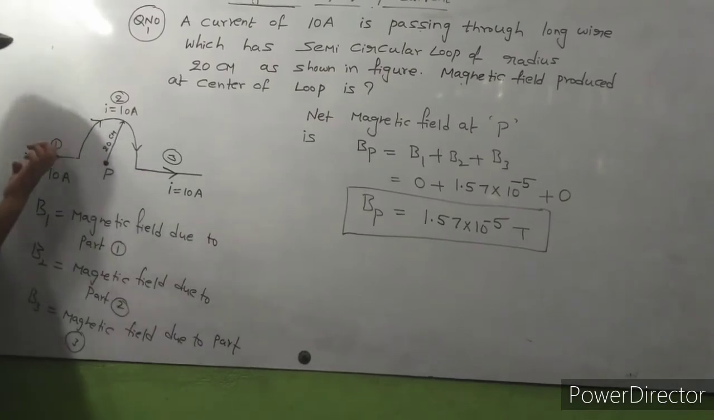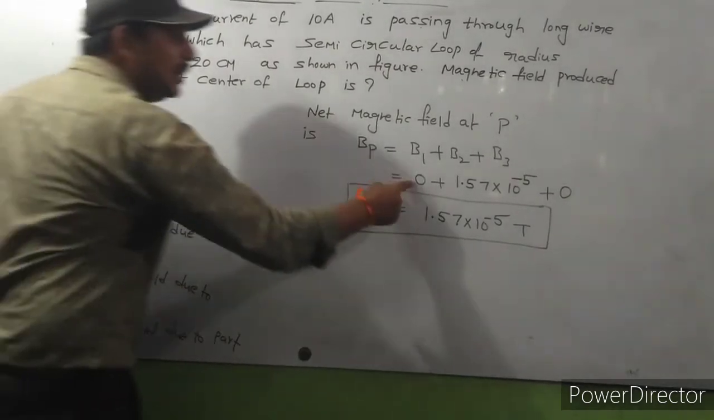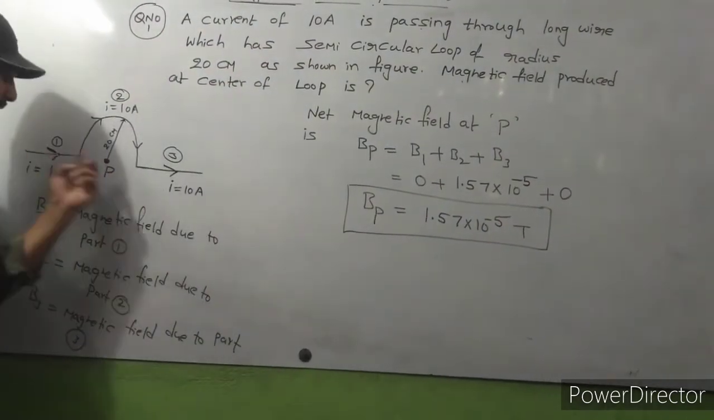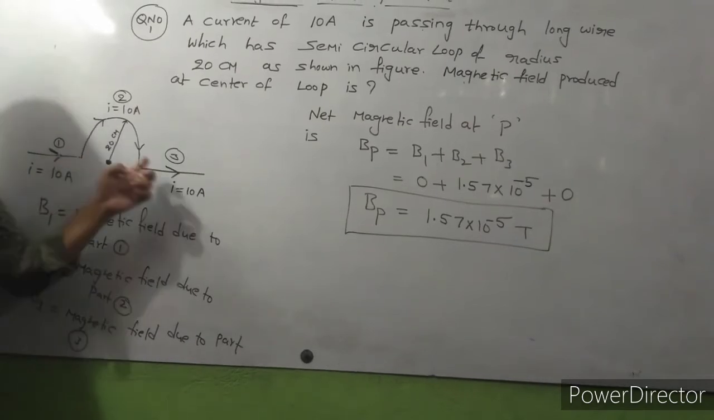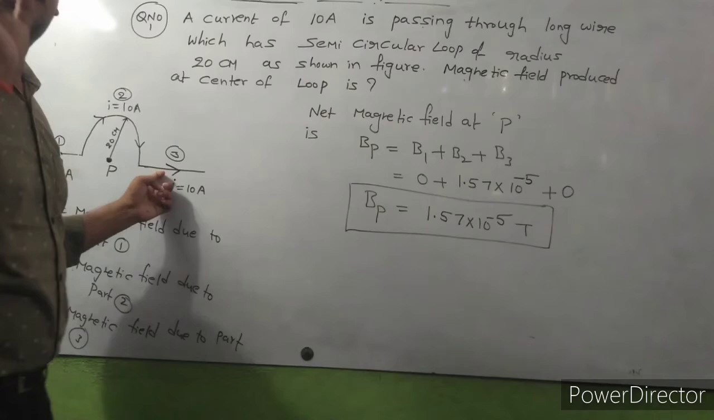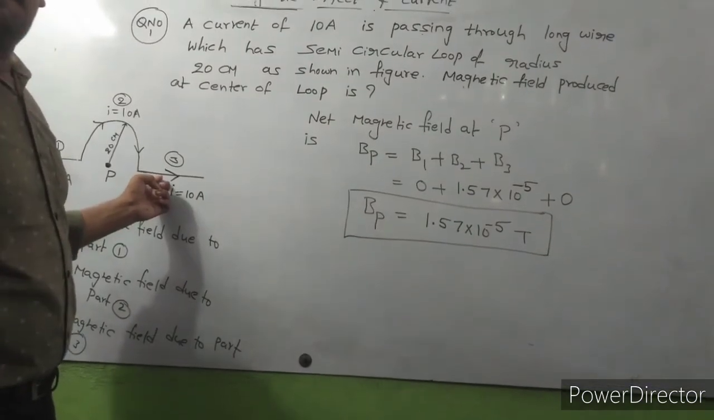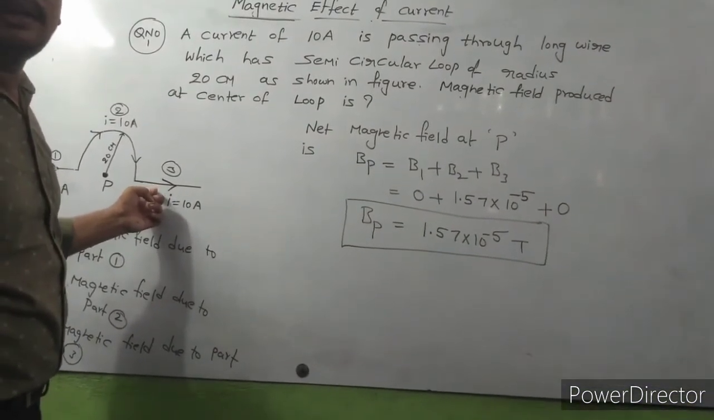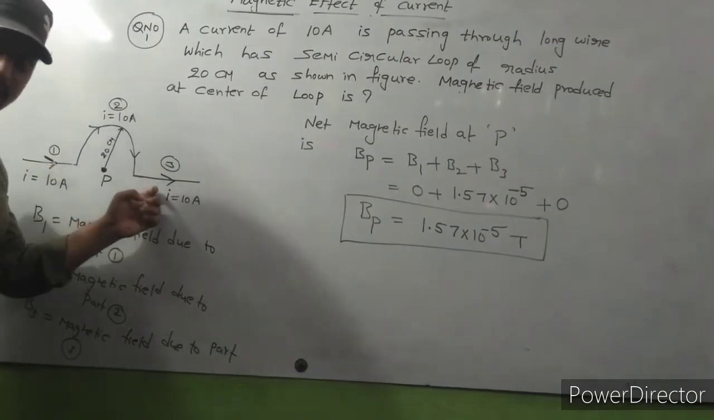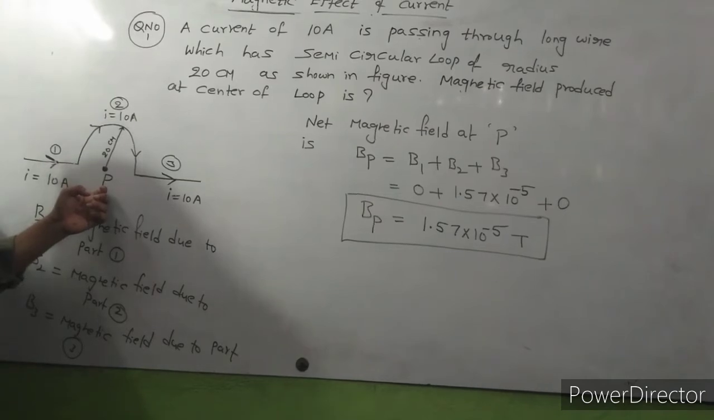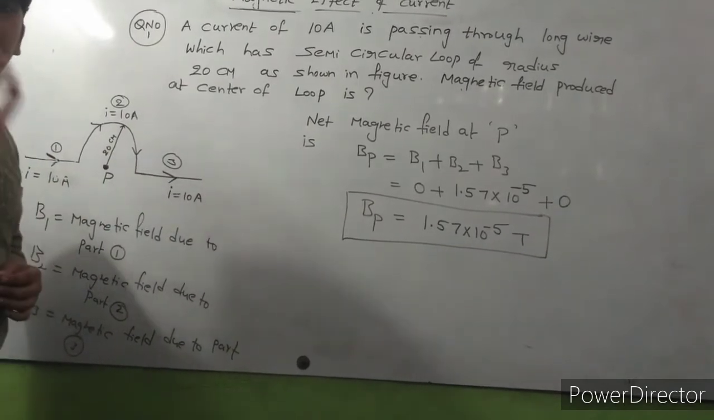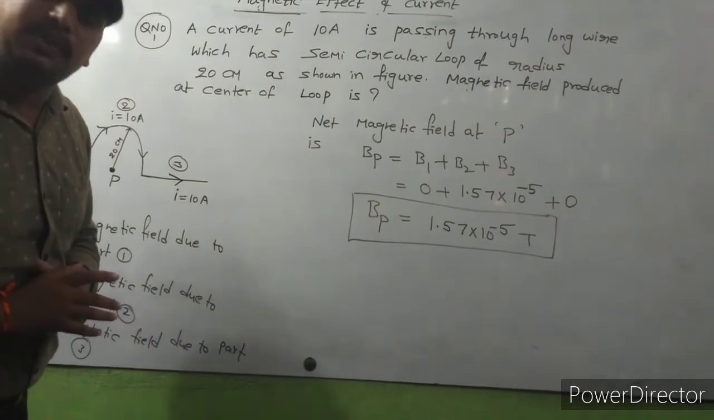Here P is the point that lies on the axis of the first part and the axis of the third part. That's why due to the first part and third part, magnetic field is equal to 0. If any point lies on the axis of a straight wire, definitely magnetic field at that point is equal to 0. Then definitely magnetic field at that point P is equal to 0.